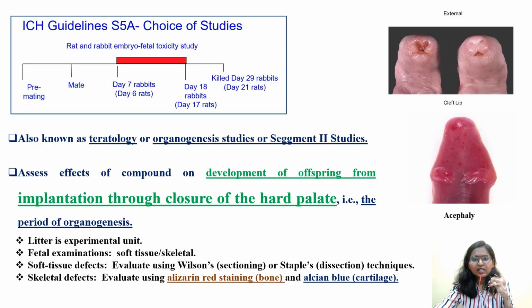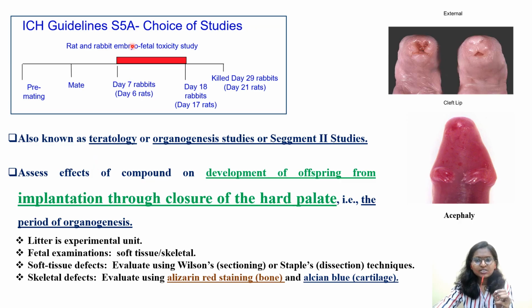Now let's see what other new things we can learn related to this particular question. ICH guidelines S5A, choice of the studies, rat and rabbit embryo-fetal toxicity studies. As you can see, in the case of rabbit 7 to 18, and in the case of rat 6 to 17. Try to avoid using the term killed. Instead, please use the term sacrificed. Day 29 in the case of rabbits, animals were sacrificed. Day 21 in the case of rats.